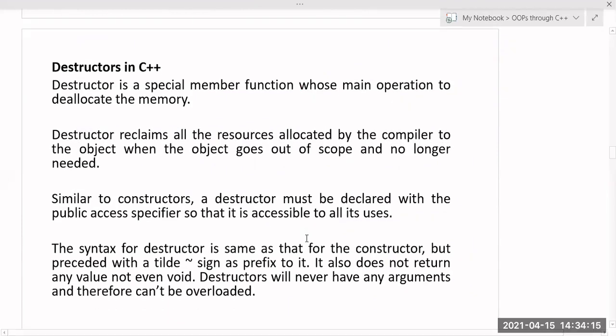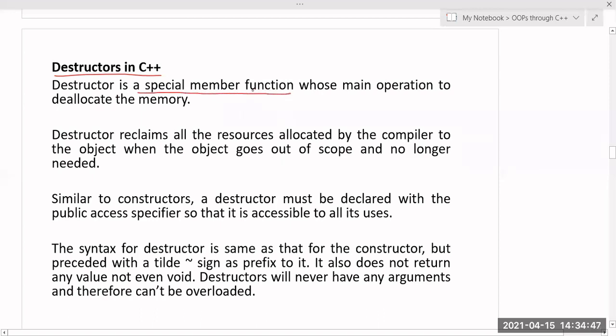Yes, sir. And the next topic is destructors. In .NET, you can see the constructor, but destructors won't be there in .NET, because the destructor is a special concept that exists exclusively in C++. The concept is not there in .NET because that will be taken care of by a special concept called the garbage collector. Okay, so the destructor in C++ is also a special member function, the same as the constructor.